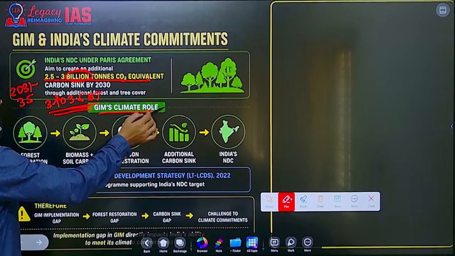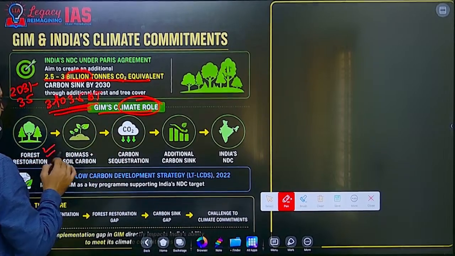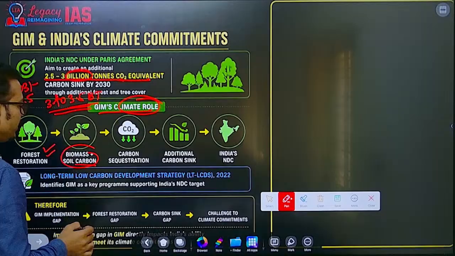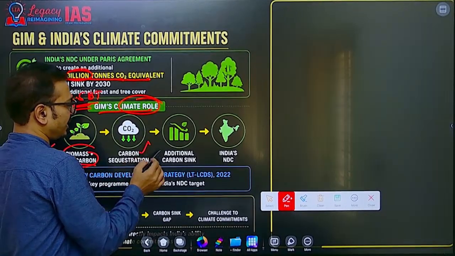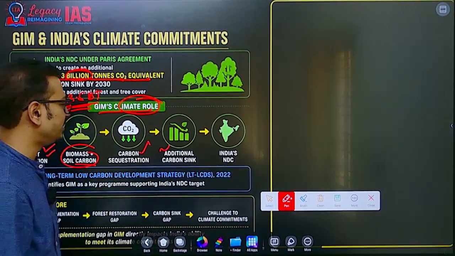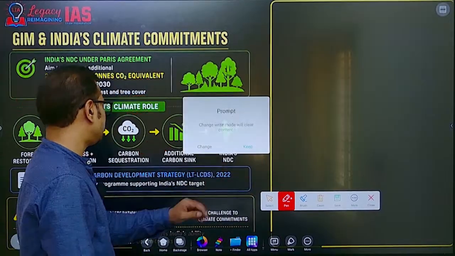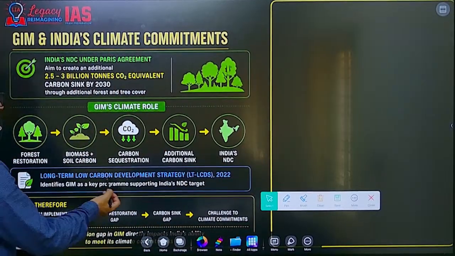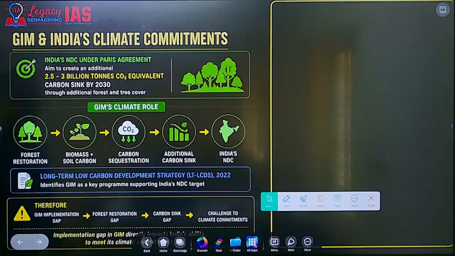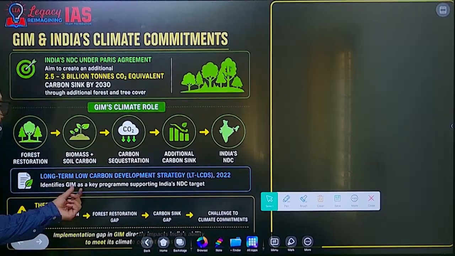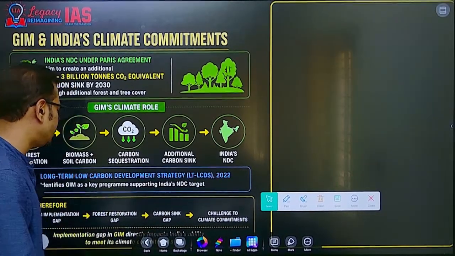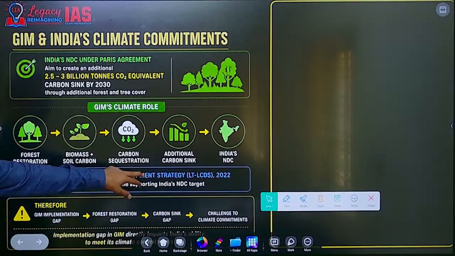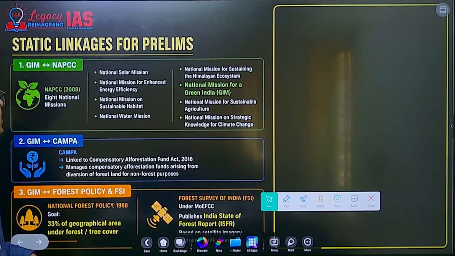Yes, the climate role is there: forest restoration, biomass, soil carbon, then carbon sequestration, additional carbon sink, and India's NDCs. The long-term low carbon development strategy we adopted in 2022 identifies GIM as a key program supporting India's NDC target. Now, whatever gaps are there, these gaps are creating problems.